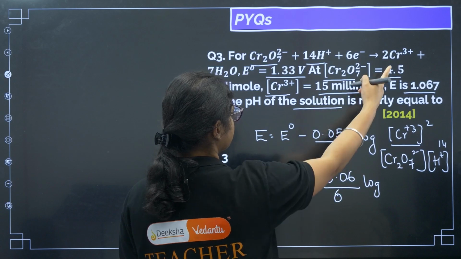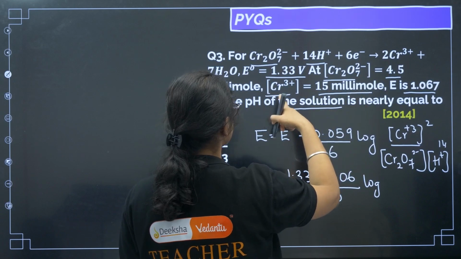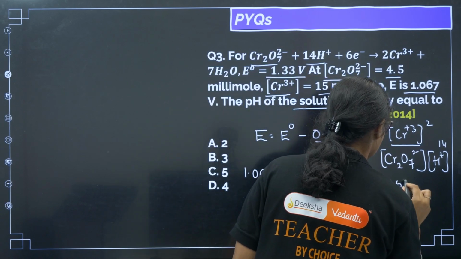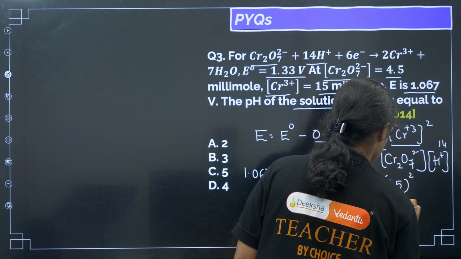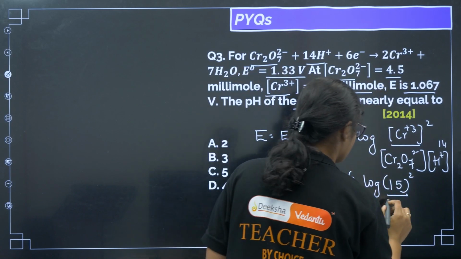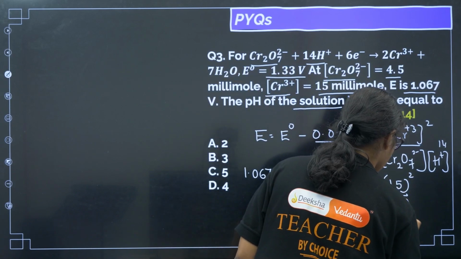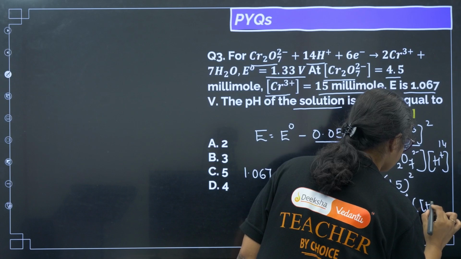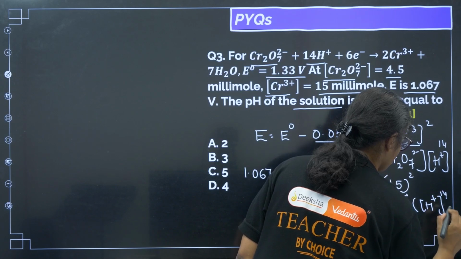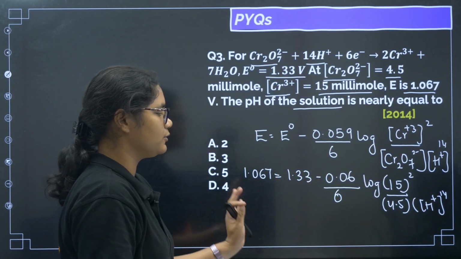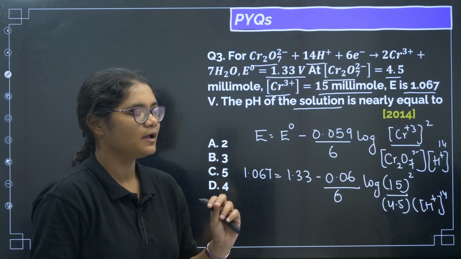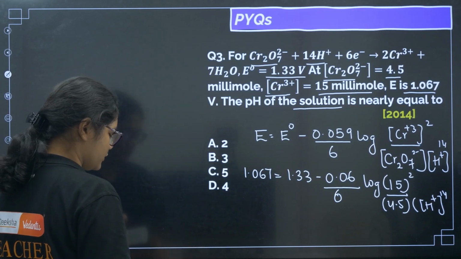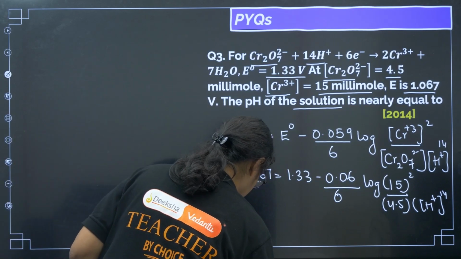Cr3+ concentration is 15 millimoles, so 15 squared is there. Then Cr2O7 is 4.5, and here we have H+ concentration to the power of 14. From this you need to calculate the H+ concentration, so let me do the calculation completely.